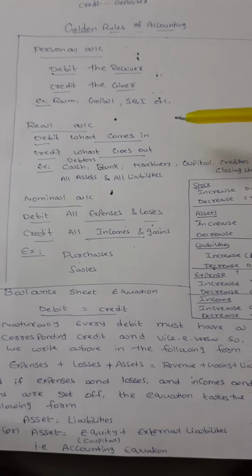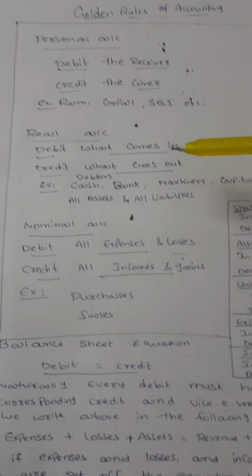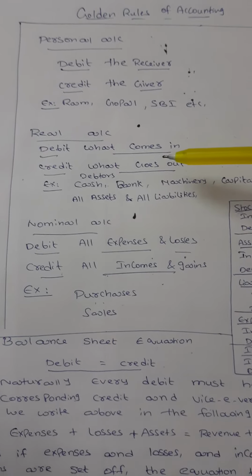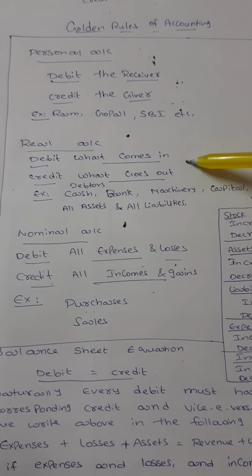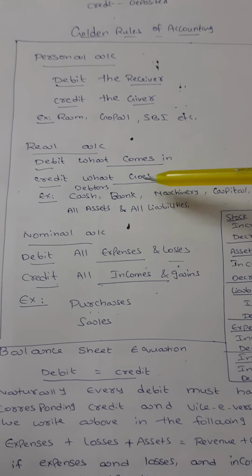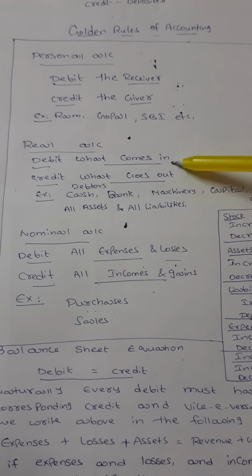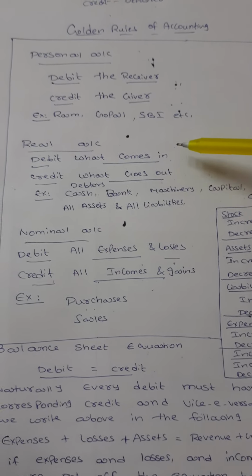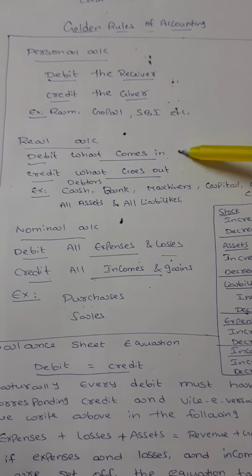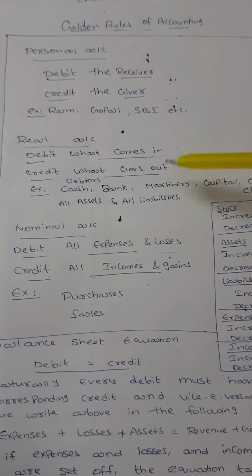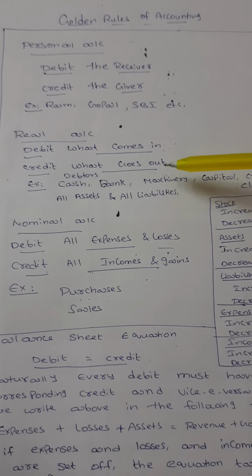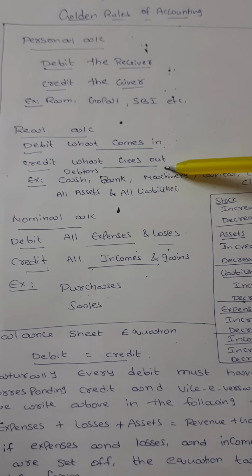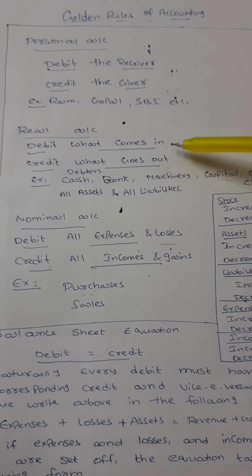And coming to the second account, real account. What is a real account? A real account is purely related to asset classification. The real account rule is debit what comes in, credit what goes out. For example, if you purchased machinery or a mobile, the mobile was coming in and cash was going out. So the asset was coming in, and the cash was going out. Both are related to real account.